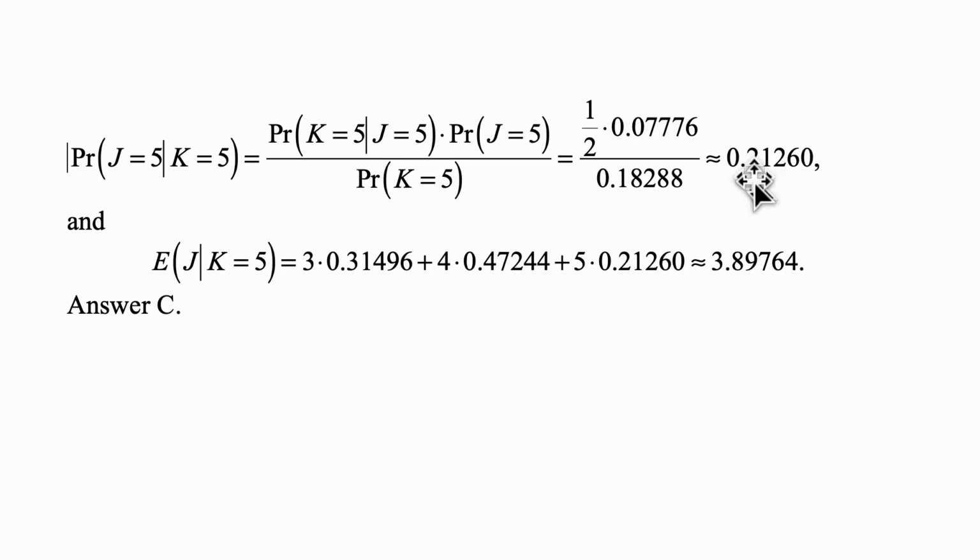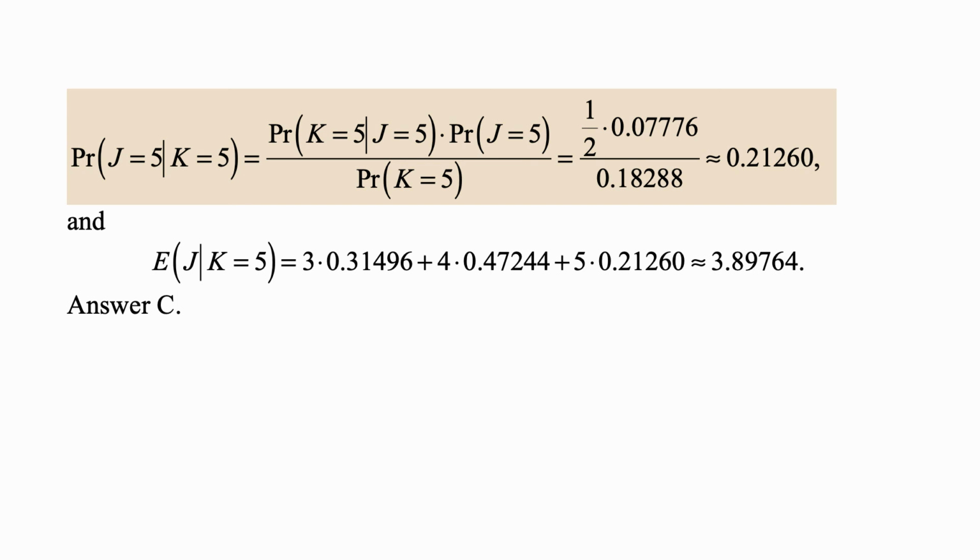0.47244. And the last value here is calculated the same way, but you could just take 1 minus the other probabilities, but nevertheless, it's the probability that K is 5 given that J is 5 times the probability that J is 5 over the probability that K is 5. That's 1/2 times 0.07776 over 0.18288, and that's